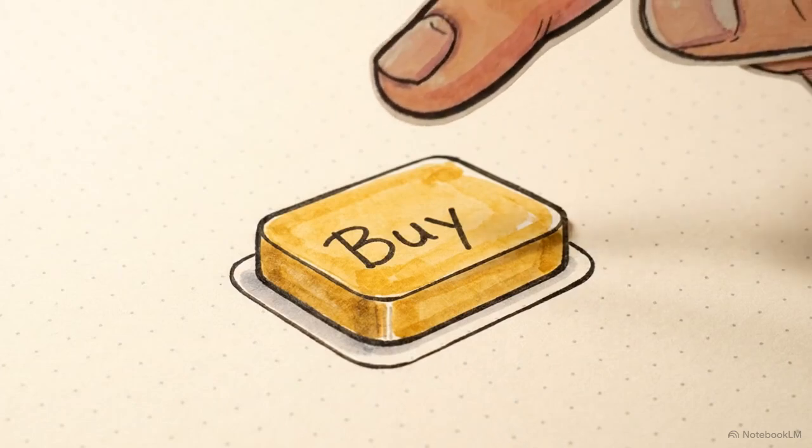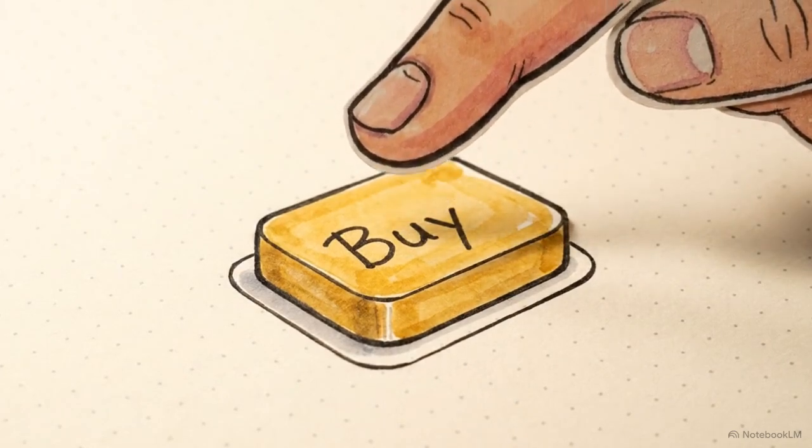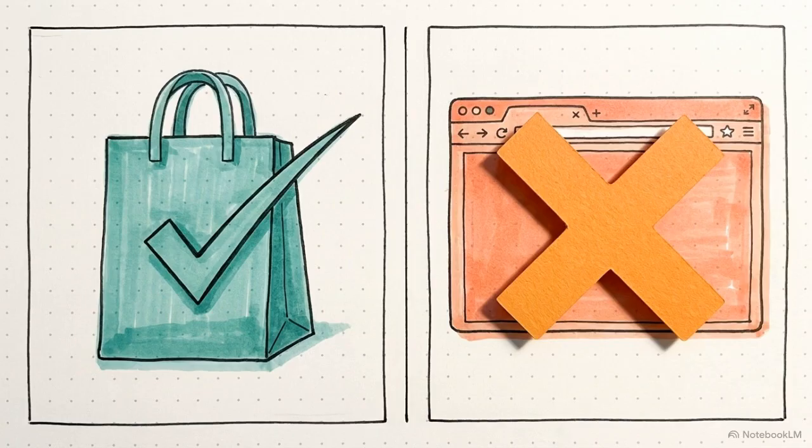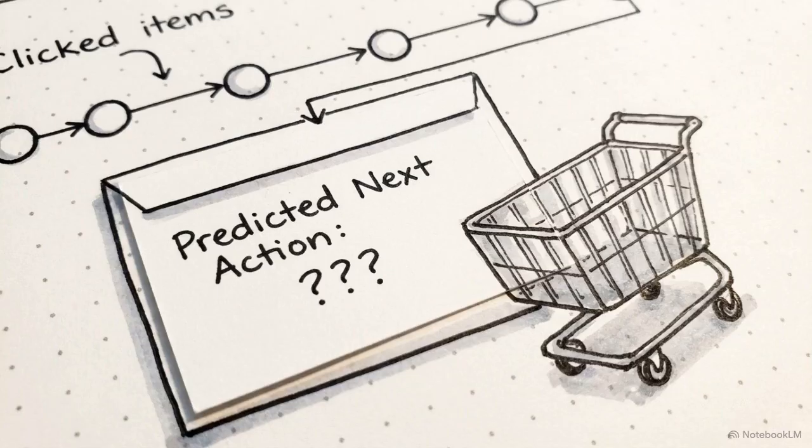A customer visits a retail website, clicks 3 items, adds a pair of shoes to their cart, and stops. Will they actually click the buy button or simply close the tab? Sarah, a data analyst at North Star Retail, has 8,000 recorded customer sessions just like this sitting in a standard spreadsheet. Her goal is to build a model that predicts what a shopper will do next.